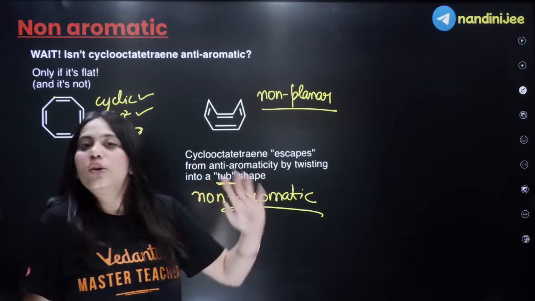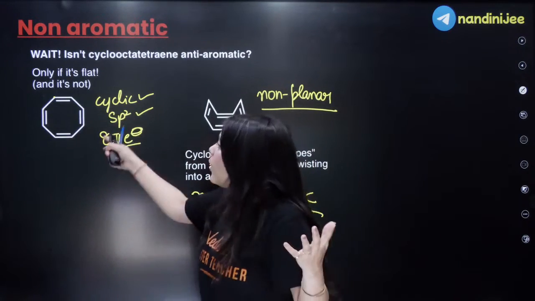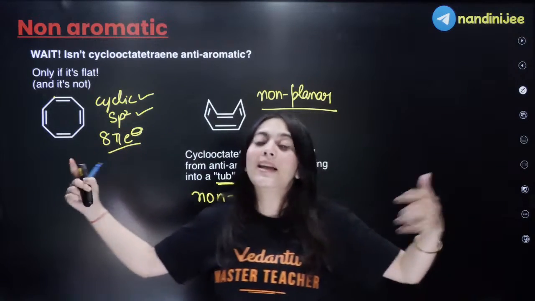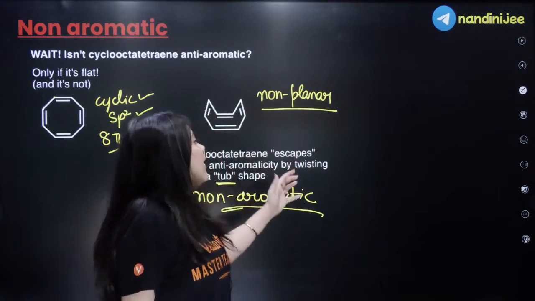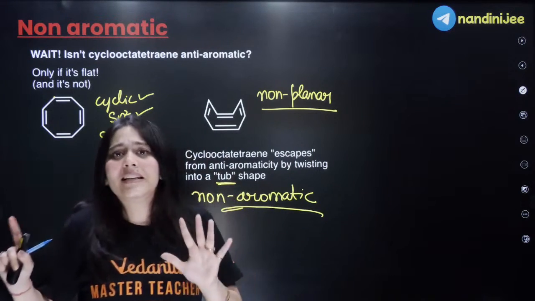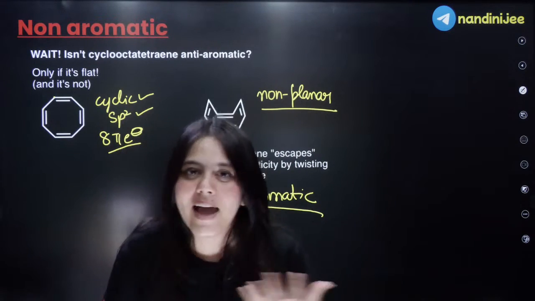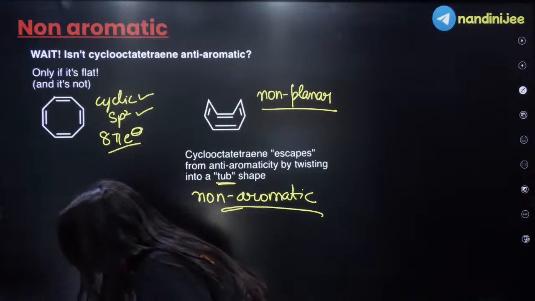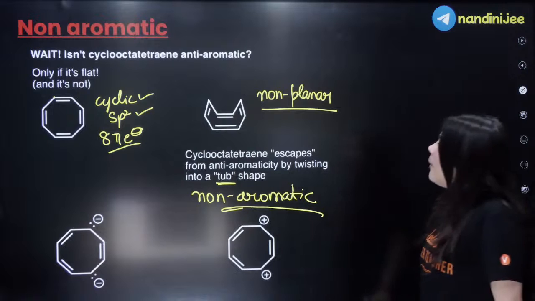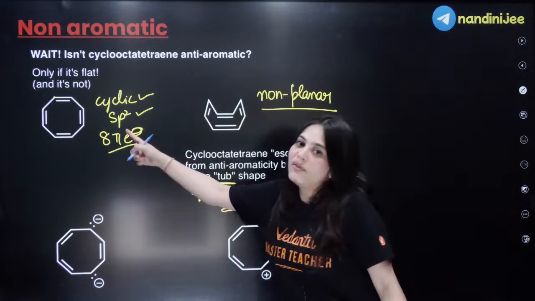Understood this thing? So you don't have to mug up things, just see what will happen. You just have to look: oh, a big ring. It means it will distort its shape, become a tub structure so that it can at least exist in life, right? You can just empathize with this compound, because every compound wants to exist. Okay? Understood? Now, bacha, let us look at some variations of this compound.